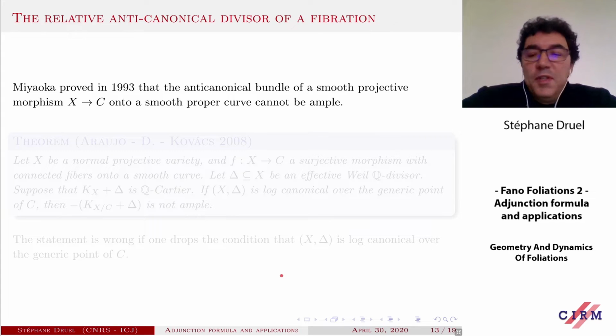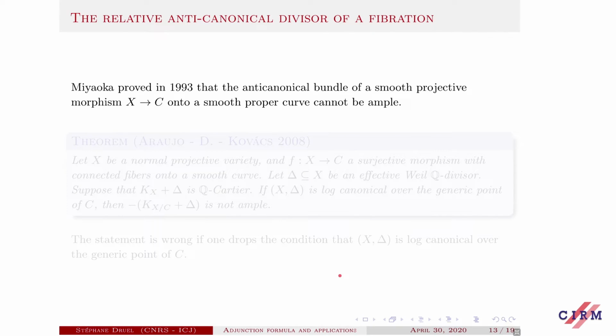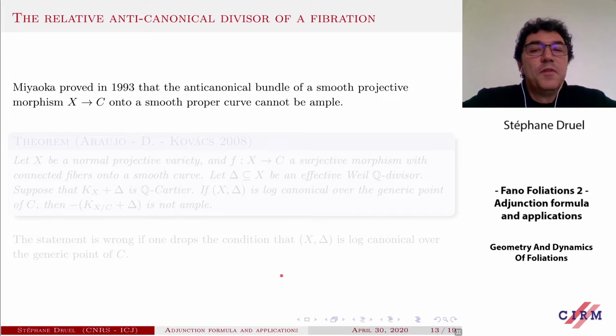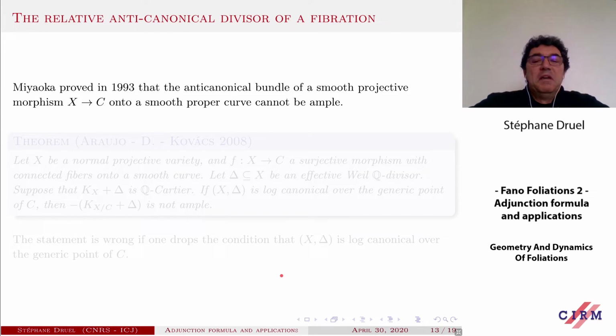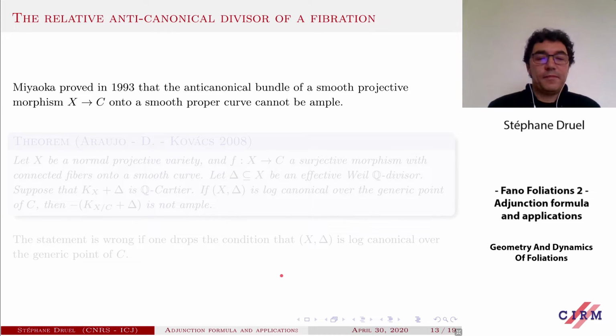Now I want to use again this relative canonical bundle formula to prove something that we call with Carolina the common point theorem. But before, I want to study the anti-canonical class of a fibration over a curve. So let me just recall to you that in 1993, Miyaoka proved that the anti-canonical bundle of a smooth projective morphism onto a curve cannot be ample. In a joint paper with Carolina and Sándor Kovács, we have extended this theorem in the singular setting.